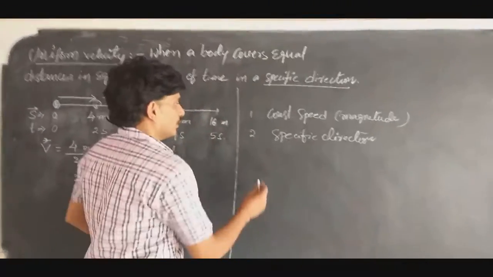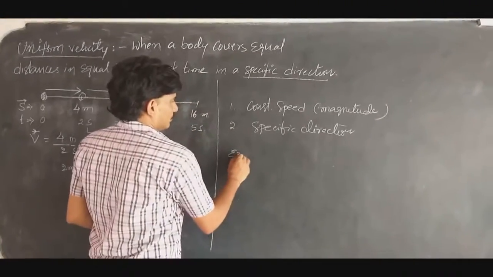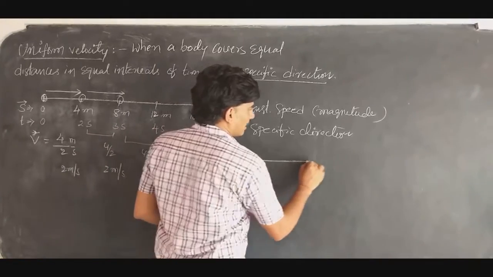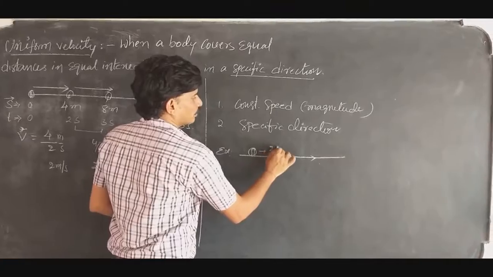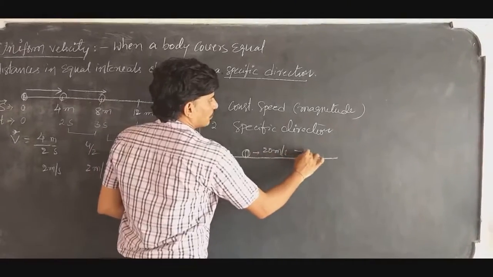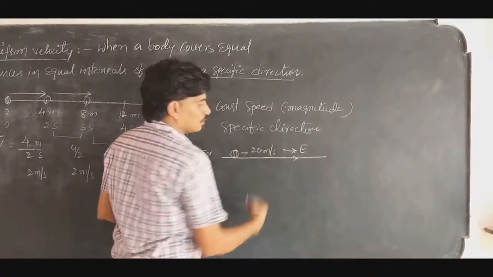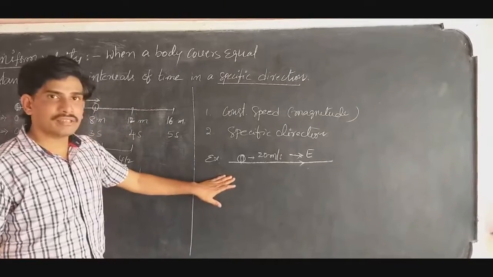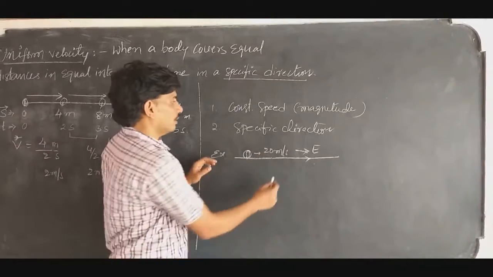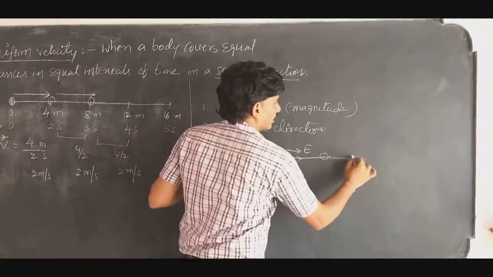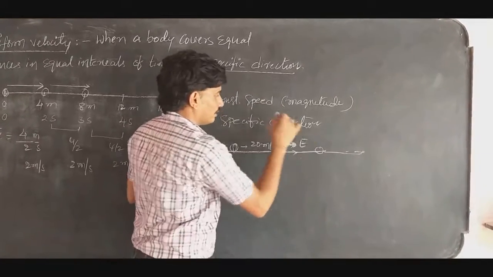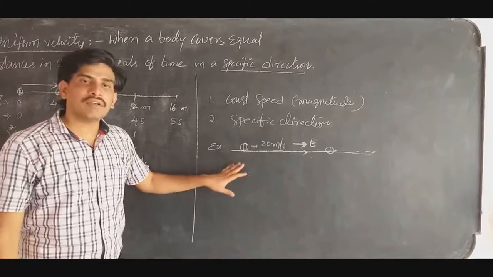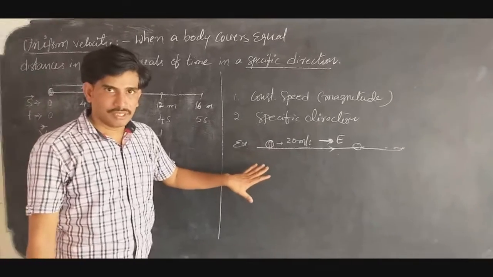Take an example. The object is moving in a straight line with 20 meter per second towards east. In this case, we can say that the object is continuing its motion with 20 meter per second towards east. That's why here we can say the object has uniform velocity.